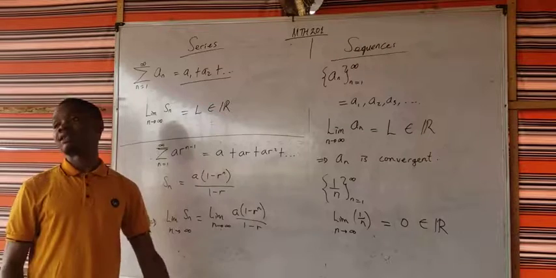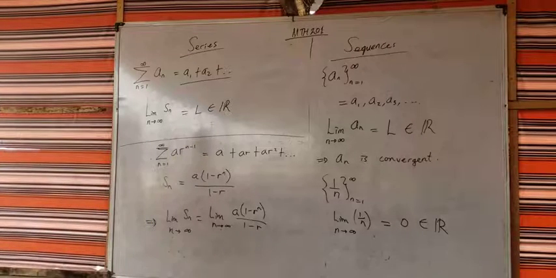Altogether, we are raising r to some infinity. If it's a number that has its modulus less than 1, by the time you raise it to the power of infinity, it's going to become 0. Do you understand that? Otherwise, it is going to give you infinity. Is it making sense?